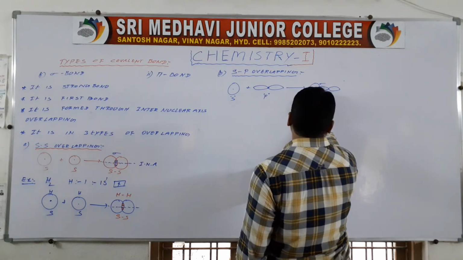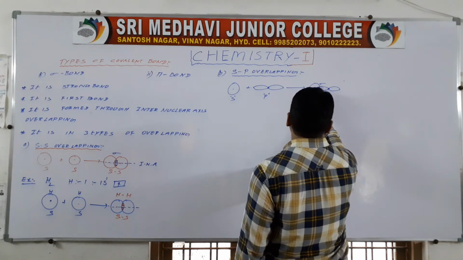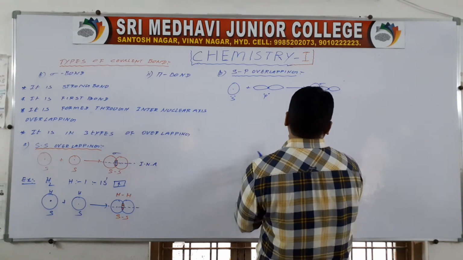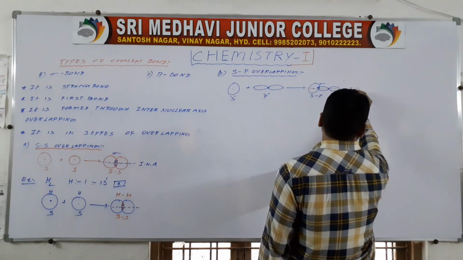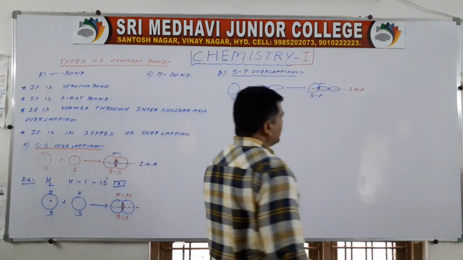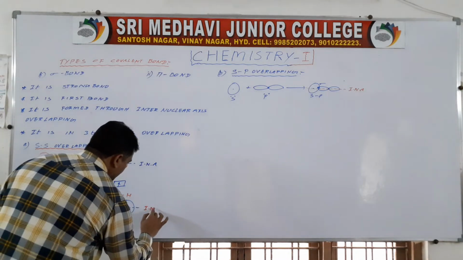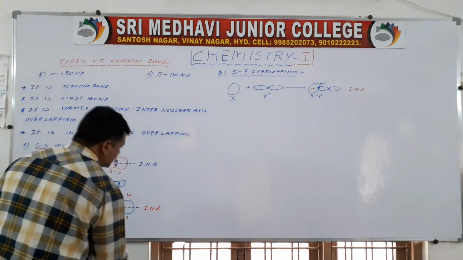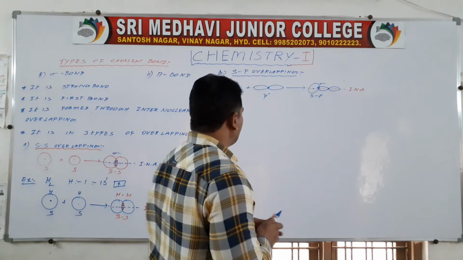Now we may draw the internuclear axis, which joins the nucleus of the s orbital and the nucleus of the p orbital. A strong sigma bond is formed.